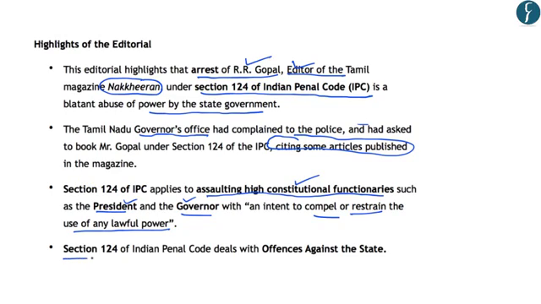And in general, section 124 of IPC deals with offences against the state. And you should know that section 124A is related to the sedition charges. So now let us understand the grounds on which a person can be arrested under section 124 of IPC.